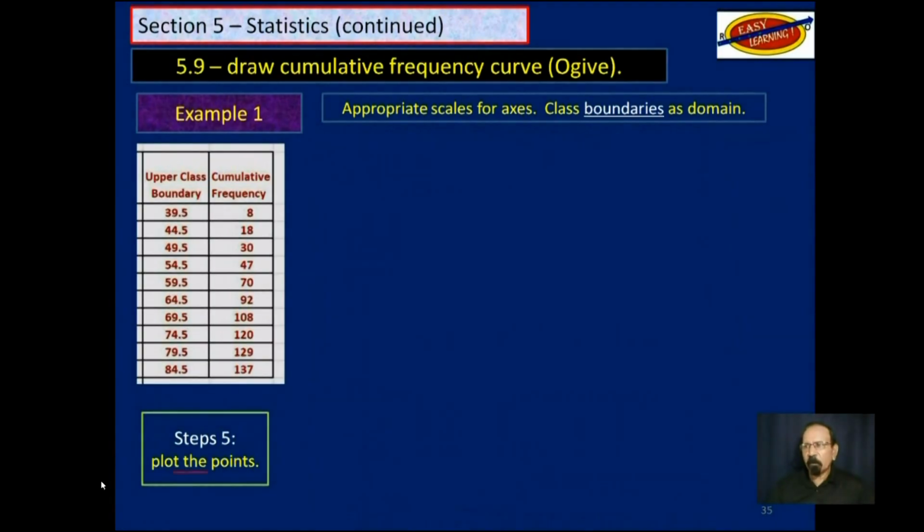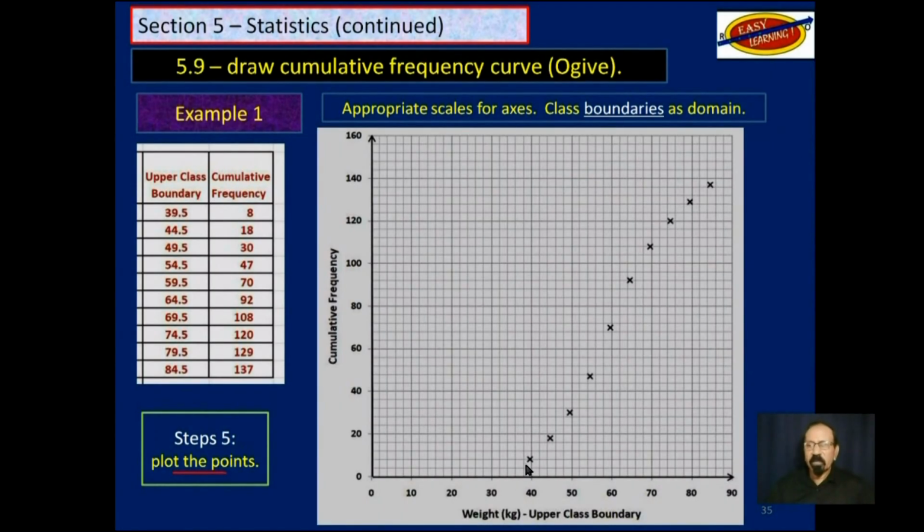So step 5 is to plot the points. I will spend a little time with this first one to explain this. So we have the points plotted. As you could see, this point here is first, second, third, fourth. Okay, so it is this one. 54.5, that's on this axis, somewhere here, 54.5 going up. And across here would be 47, somewhere there. But we need to be a little more precise than that.